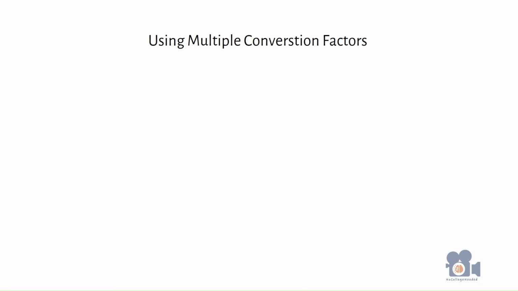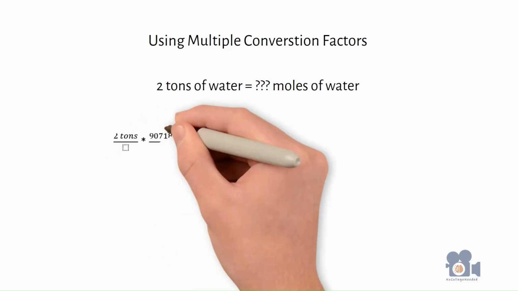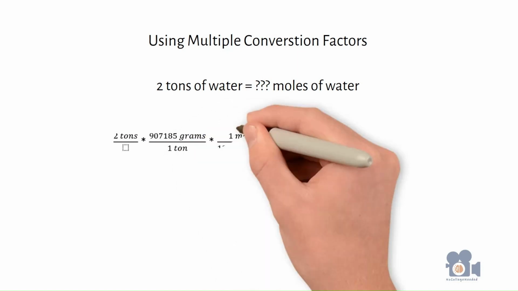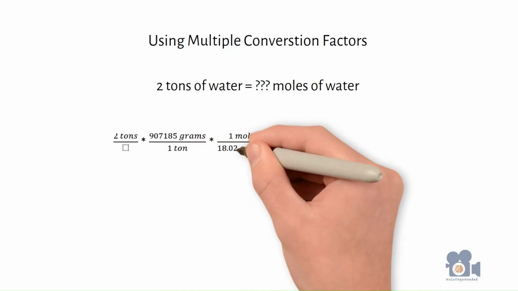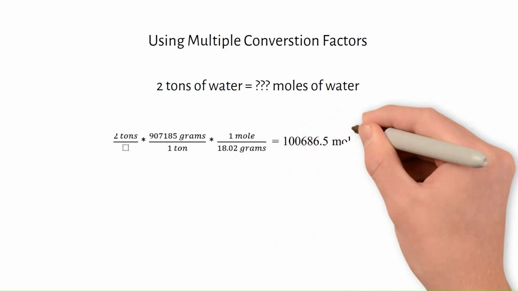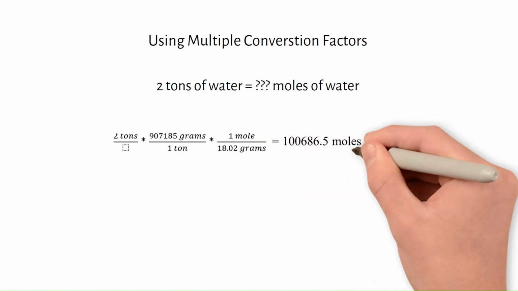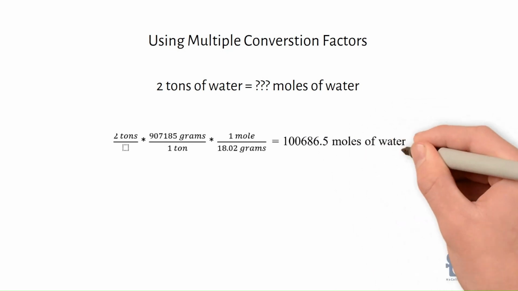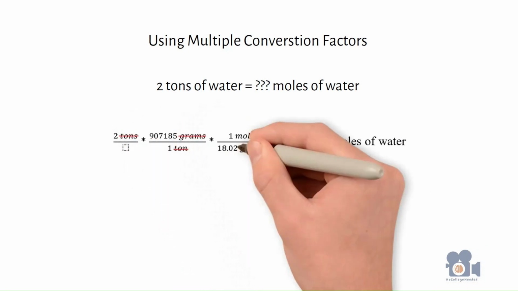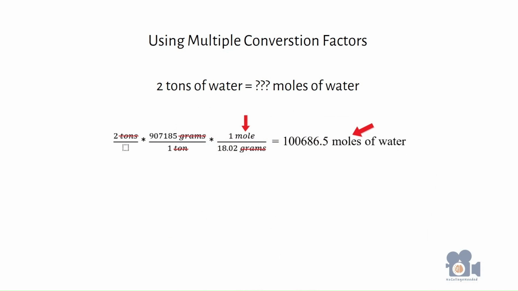For example, converting 2 tons of water to moles of water. To do this, you multiply the 2 tons by 907,185 grams per 1 ton divided by the 18.02 grams in 1 mole to equal 100,686.5 moles of water. The key behind the dimensional analysis is to make sure that the units cancel out correctly and that you're using correct conversion factors.